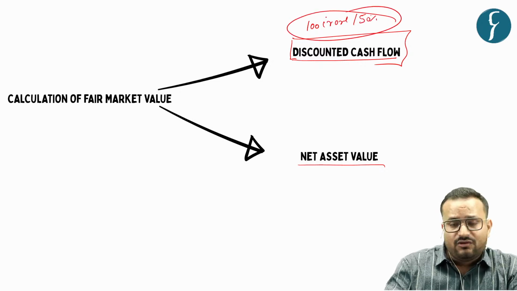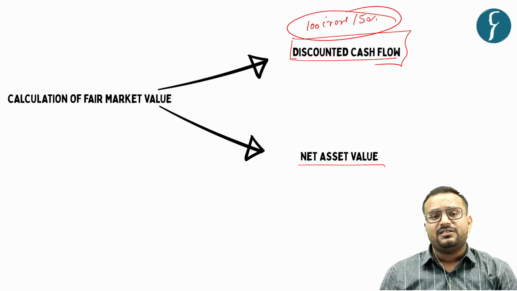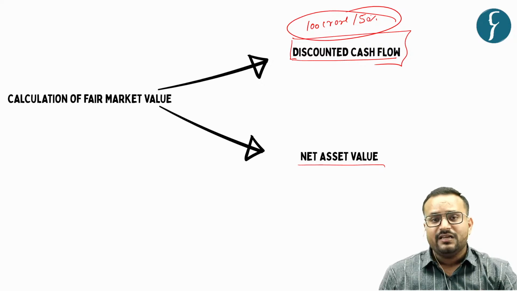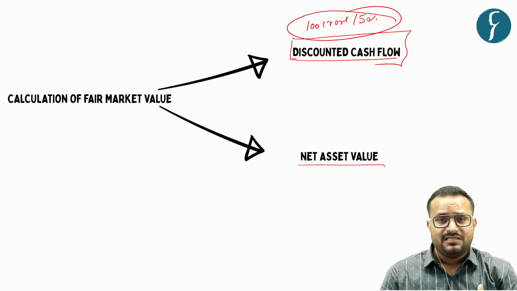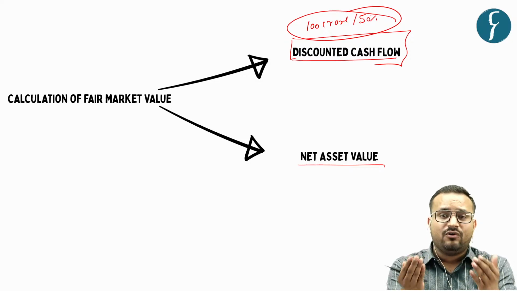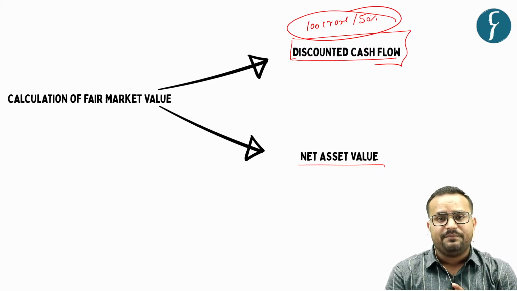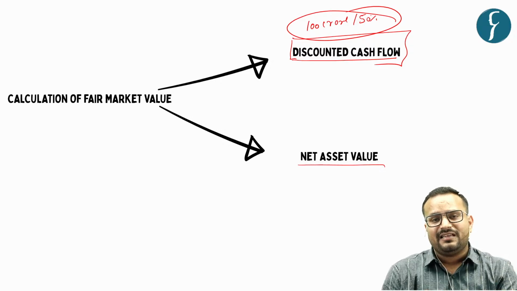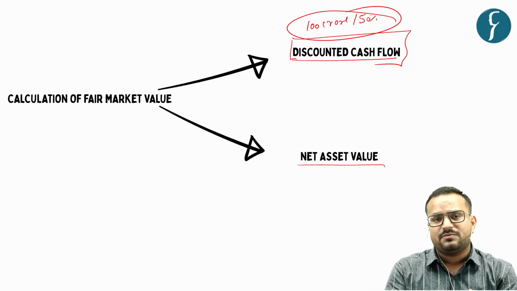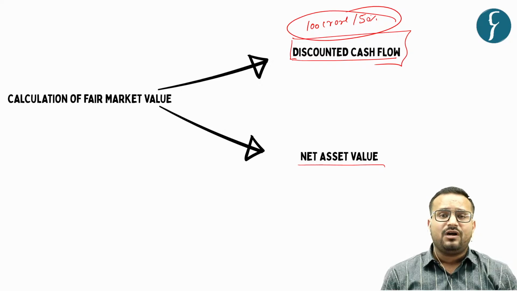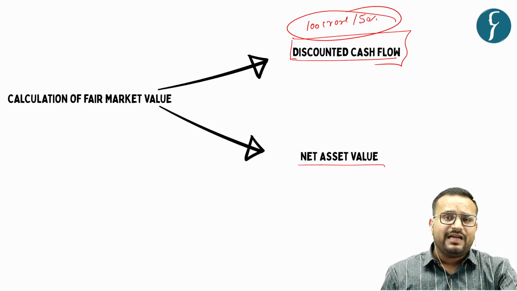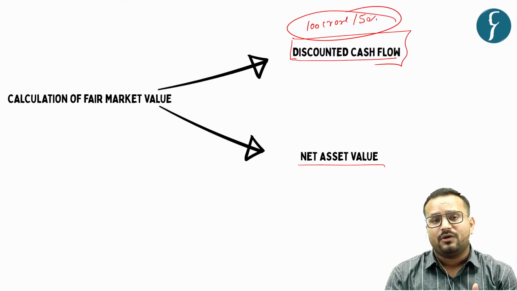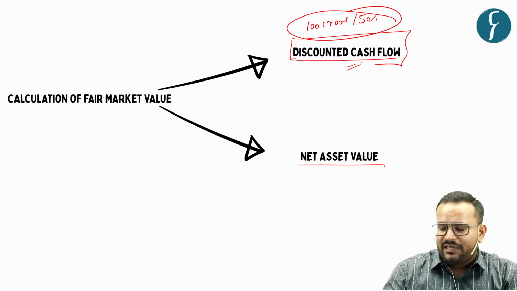Why? Not because this is the present situation, but because the investor has belief in me and in the overall strategy of the company, he thinks that this company can earn so much in future, so let's invest this much amount for that much share. So it is based on what? A futuristic outlook that in future this company will be profitable. So that is why it is called discounted cash flow.